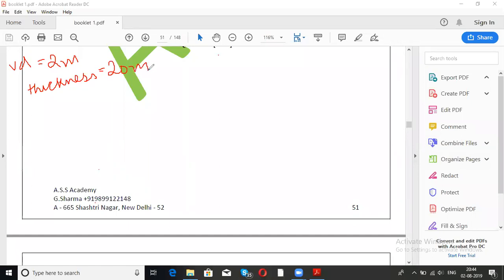While its width is 1 meter, flow distance is 500 meters. ठीक है. Coefficient of permeability is 50 meter per day.